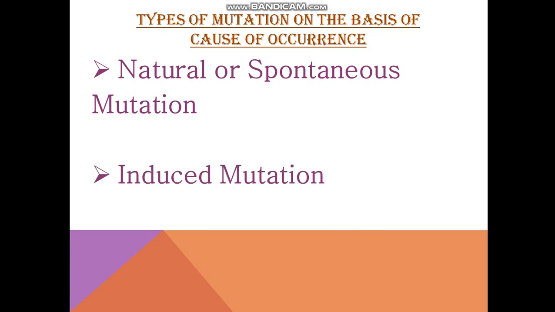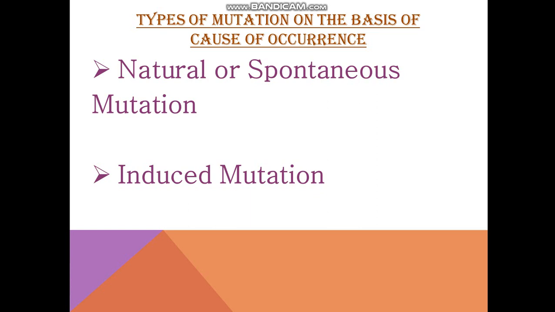Another kind of mutation is induced mutation. Induced mutation, as the name says, is being induced. That means you are inducing the mutation intentionally by certain factors. You have to remember, the agents which are capable of introducing mutations are called mutagens. This definition will be important for 1 mark. And there can be physical mutagens and chemical mutagens.